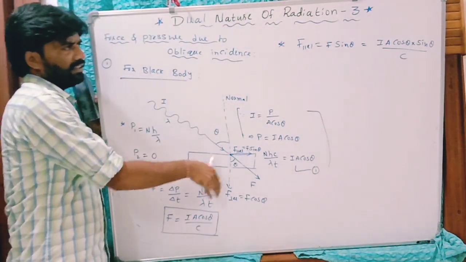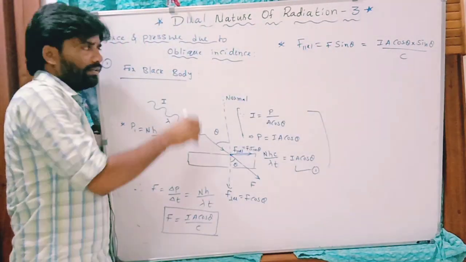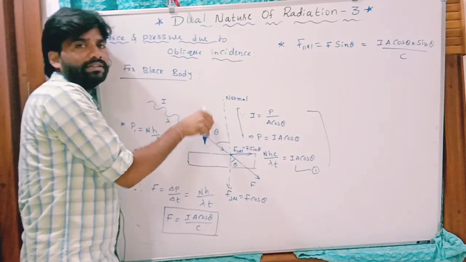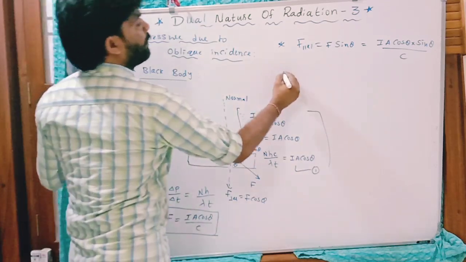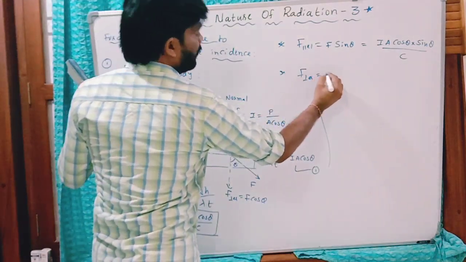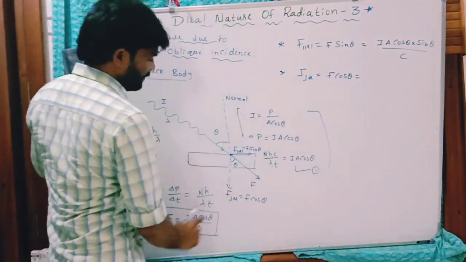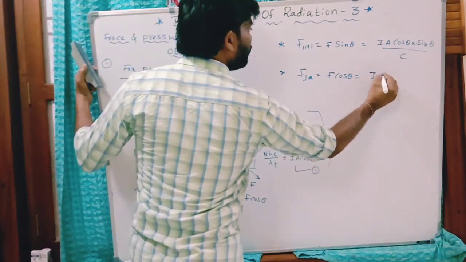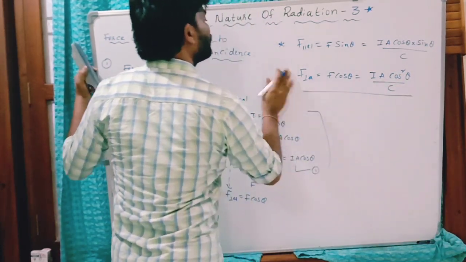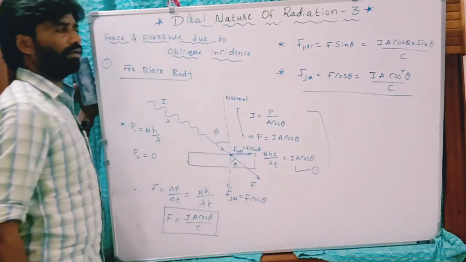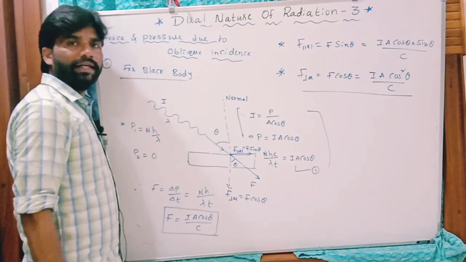In case of normal incidence, theta is 0, so sin 0 is 0, this parallel force is 0. When this radiation is made to be incident on the surface normally, theta is 0, that parallel component of force is 0. Now the perpendicular component is this, that is F cos theta. F is the total force, I A cos square theta by C. This is the perpendicular component. For normal incidence, theta is 0, so you will have I A by C.